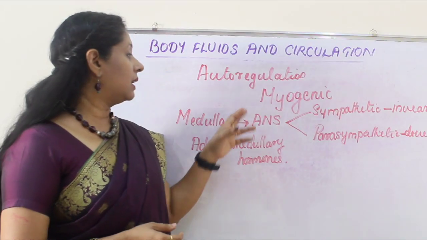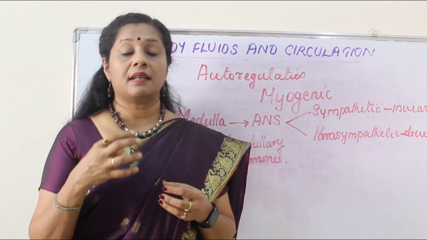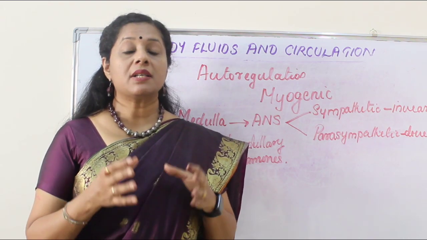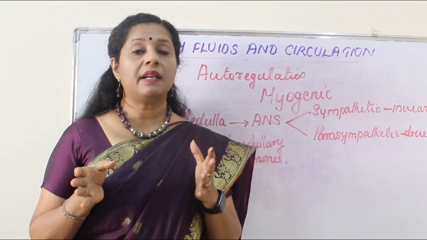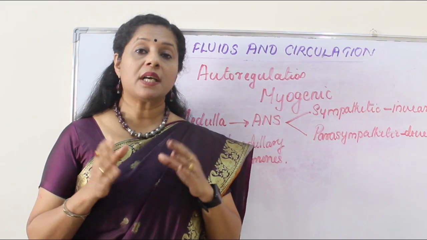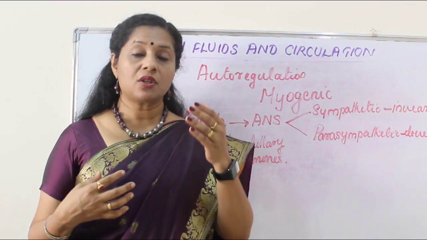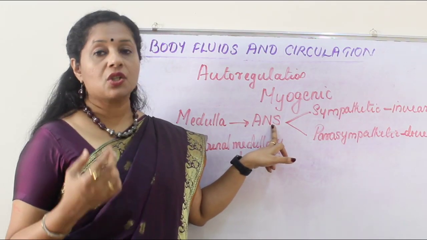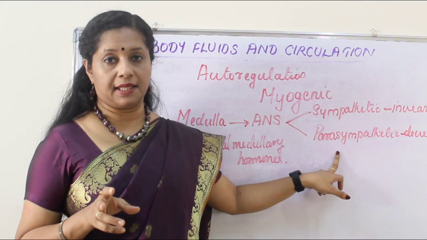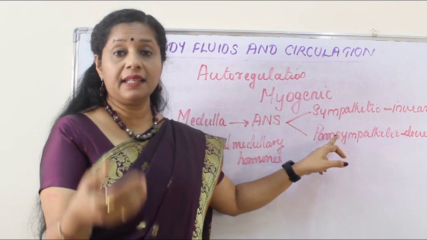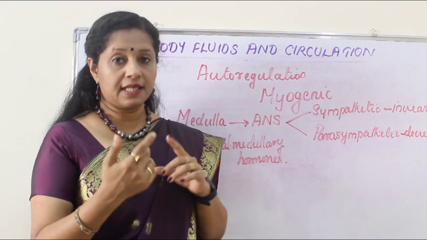Why? Now, we know that the control of heart is done by a part of the brain called a medulla. Medulla will send messages through ANS because our neural system has two parts, central nervous system and a peripheral nervous system. Peripheral nervous system includes all the nerves. Those are again two types, autonomous nervous system and a somatic nervous system. To the internal organs, autonomous nervous system will be sending messages. So, autonomous nervous system has got two types of nerves, sympathetic and parasympathetic. Sympathetic ones are actually telling the organ to start the work. Parasympathetic will tell it to stop. Okay, so they're opposite in their action.